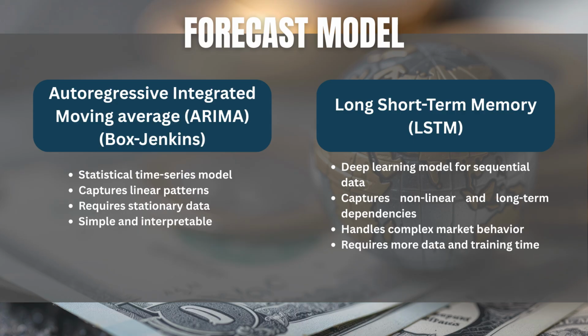ARIMA is a statistical time series model that captures linear patterns, requiring stationary data, and is simple to interpret. On the other hand, LSTM is a deep learning model for sequential data, capable of capturing complex, nonlinear dependencies, which is especially useful in volatile markets like currency exchange.